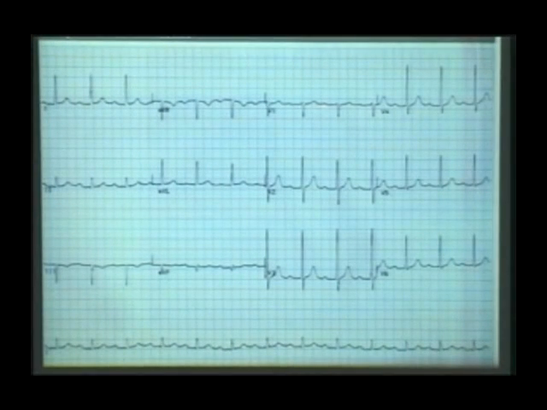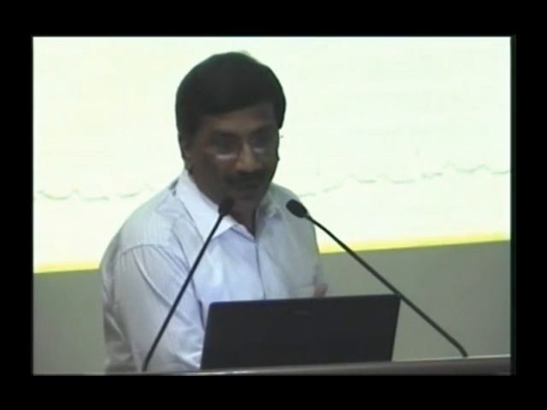So whenever you have a long PR interval, two things you have to see. One is whether the QRS is normal or abnormal. If the QRS is normal, the prolonged PR interval most often may not require any treatment, but you must carefully look at the drug history. Many times the drugs we use, like amiodarone, beta blocker, verapamil or digoxin, are producing the prolonged PR interval. So first go into the drug history. When it is isolated first degree atrioventricular block, you need not do anything.